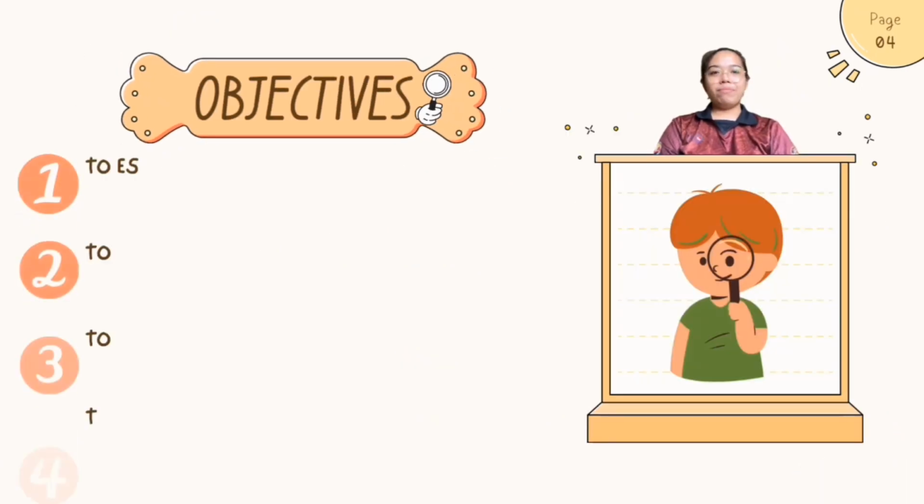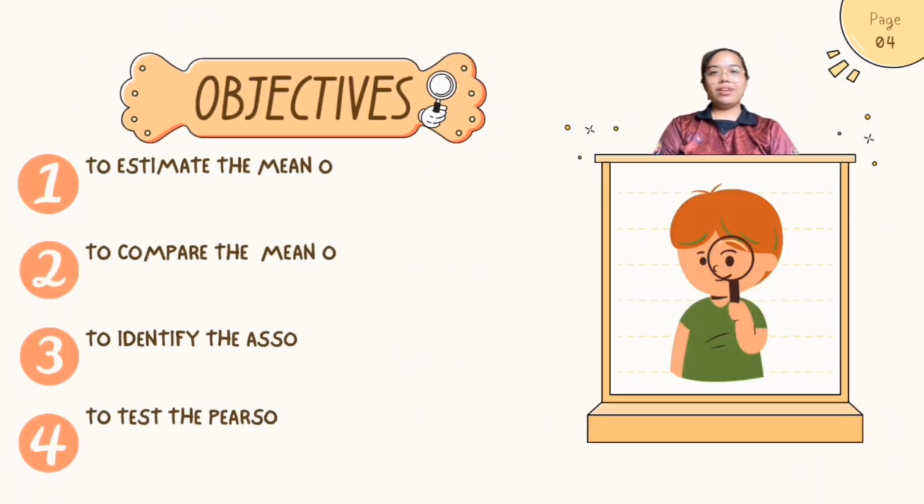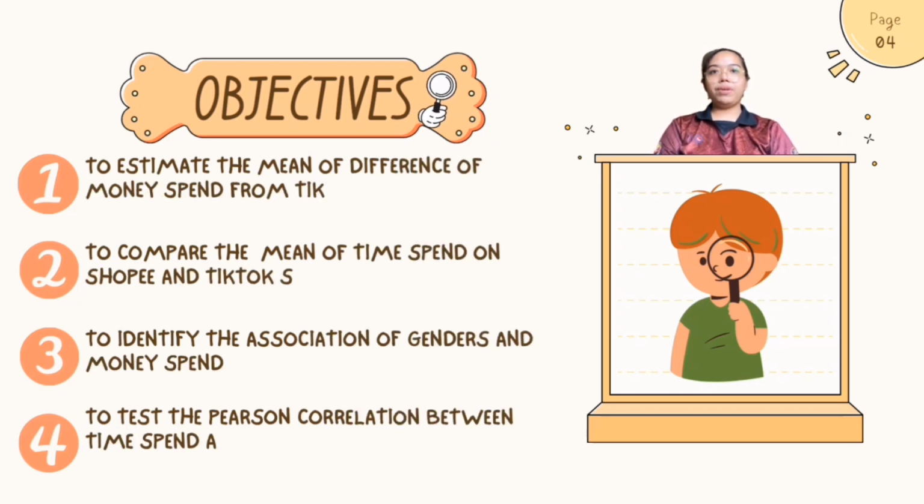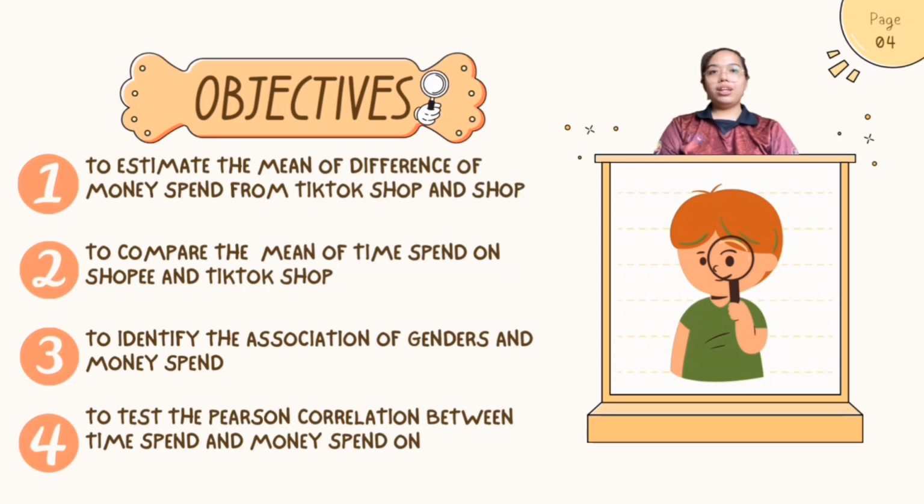So next, I will present our objectives of this assignment. The first objective is to estimate the mean of difference of money spent from TikTok Shop and Shopee. The second one is to compare the mean of time spent on Shopee and TikTok Shop. The third one is to identify the associations of genders and money spent. And the last one is to test the Pearson correlation between time spent and money spent on applications for online shopping.